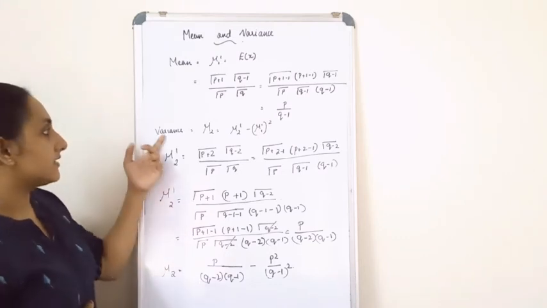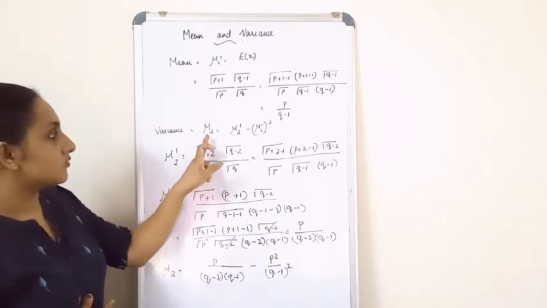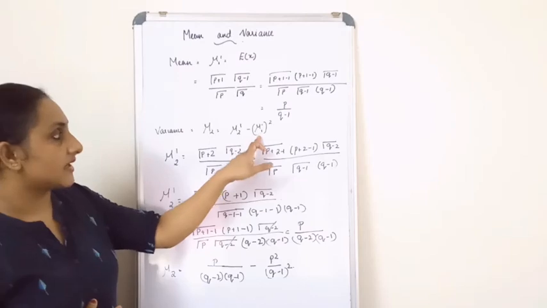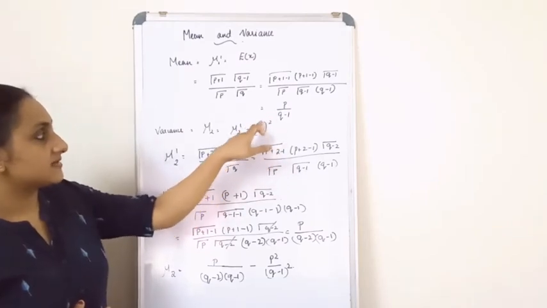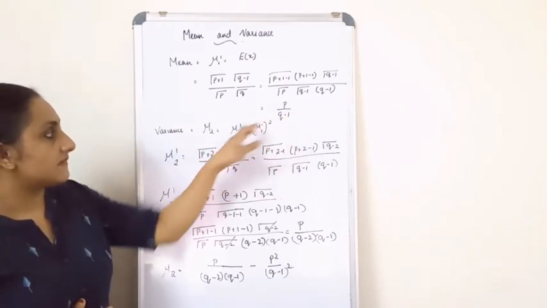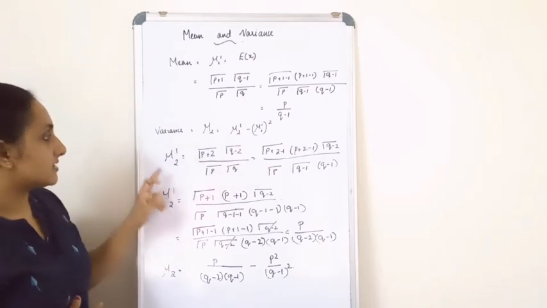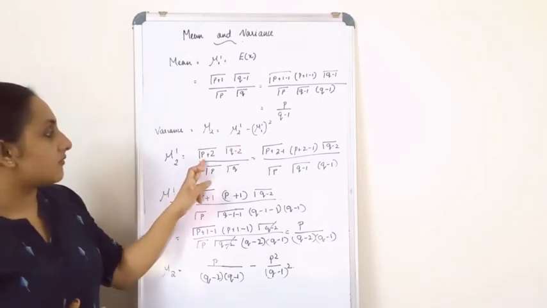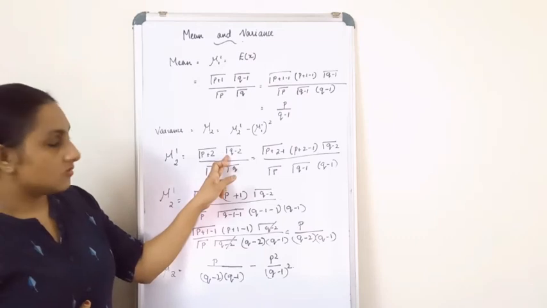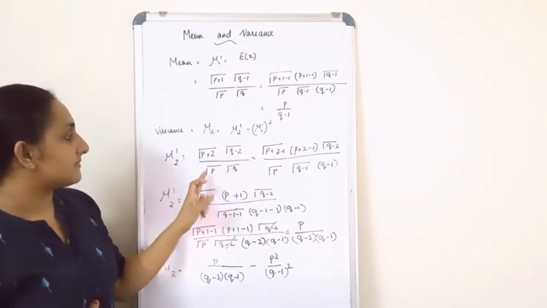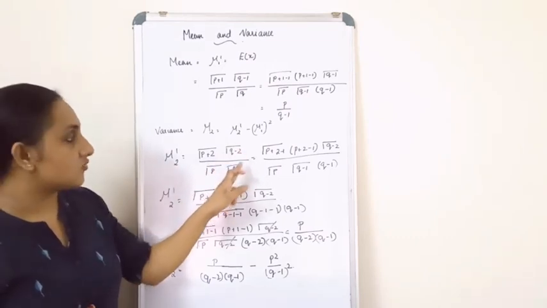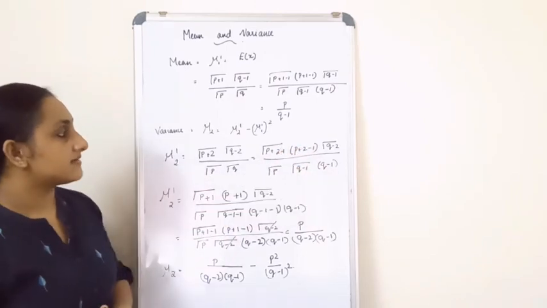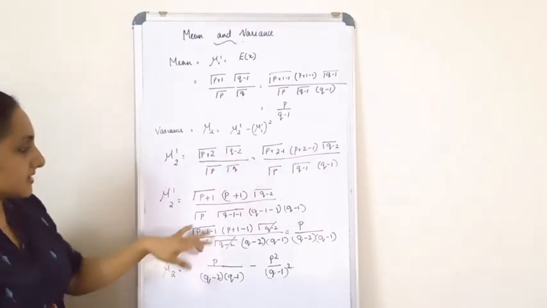Next you will have to find out the variance. Variance is mu2. Mu2 is equal to mu2 dash minus mu1 dash the whole square. Already you have found the second part. Next you have to find out mu2 dash. Mu2 dash is equal to gamma p plus 2 into gamma q minus 2 divided by gamma p into gamma q, which is equal to, again make some adjustments, you will get an answer.